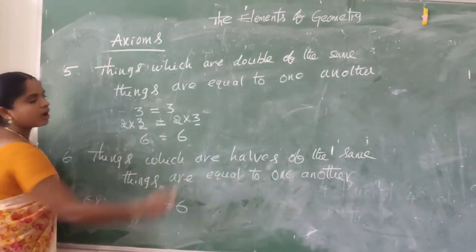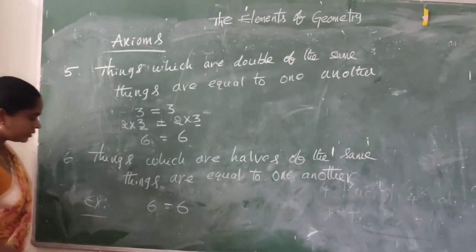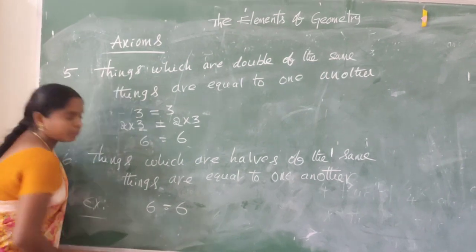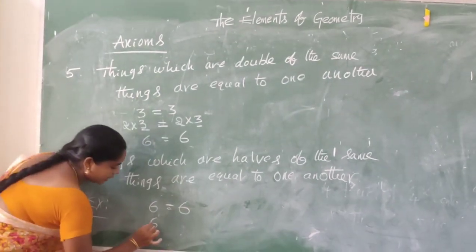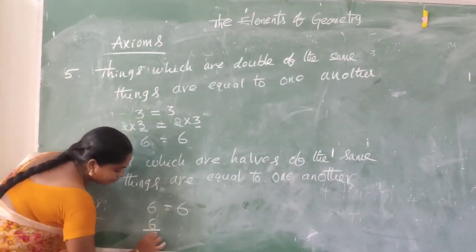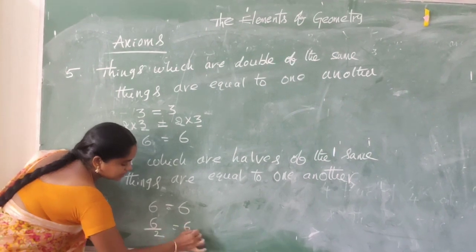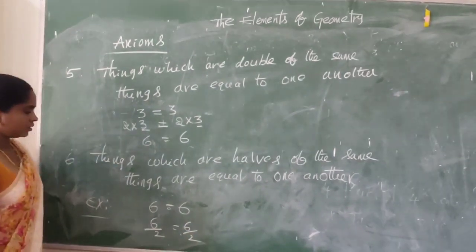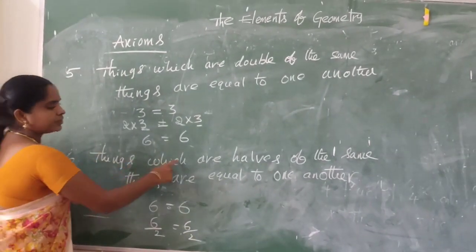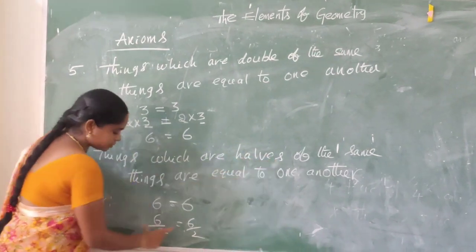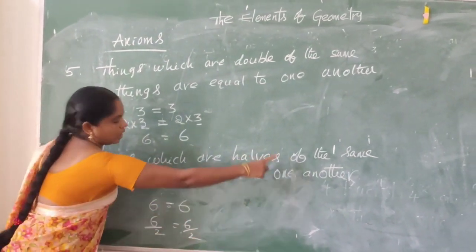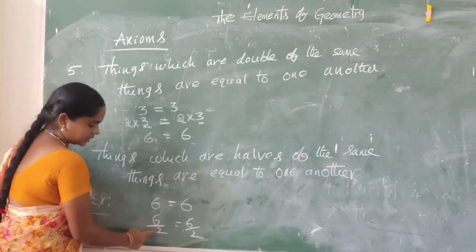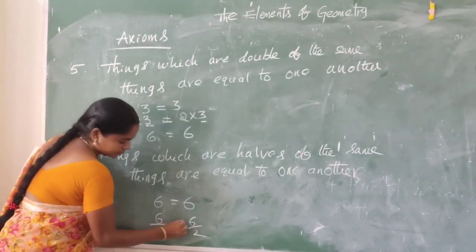Things which are halves. Half means division by 2. 6 by 2 equal to 6 by 2. Things which are halves, halves means by 2, of the same things. Here 2, here 2.